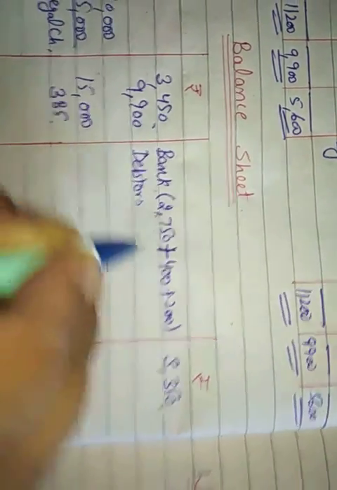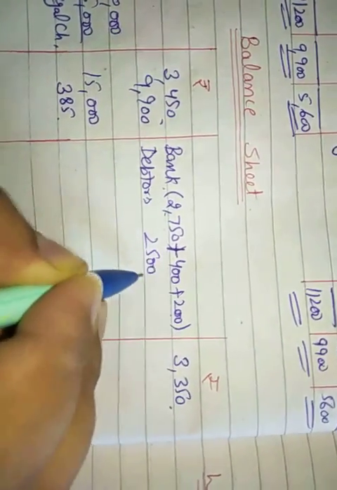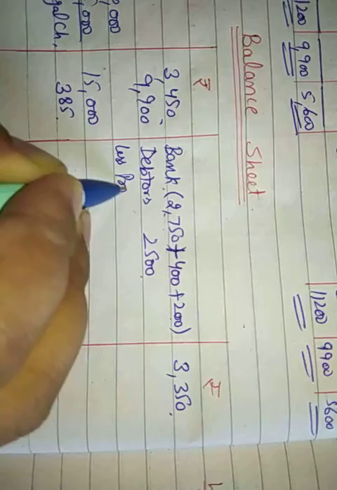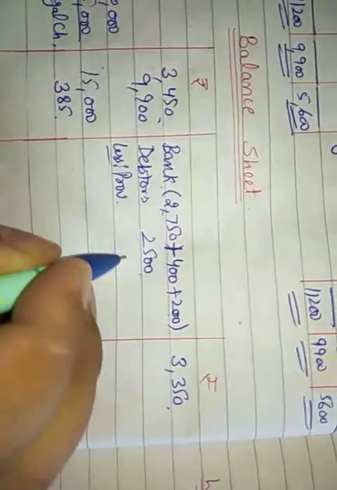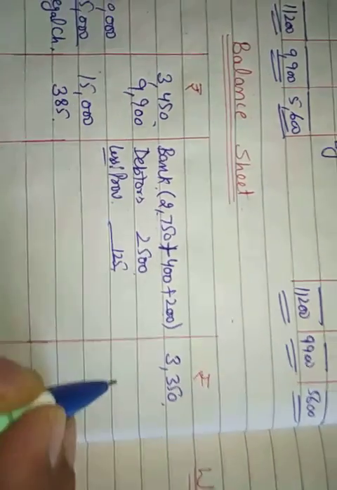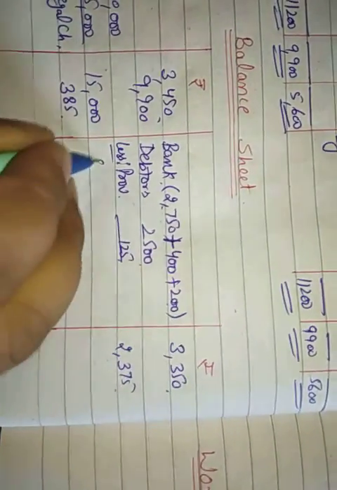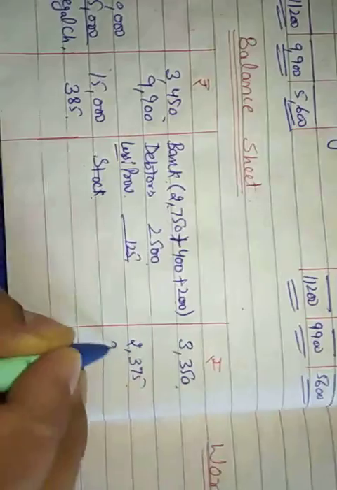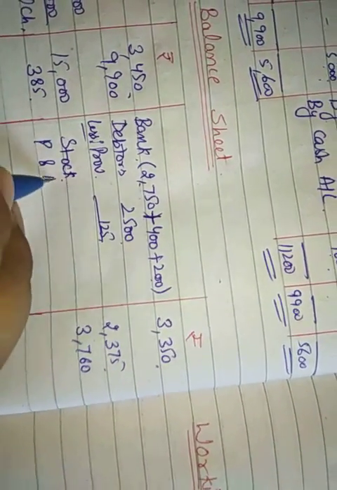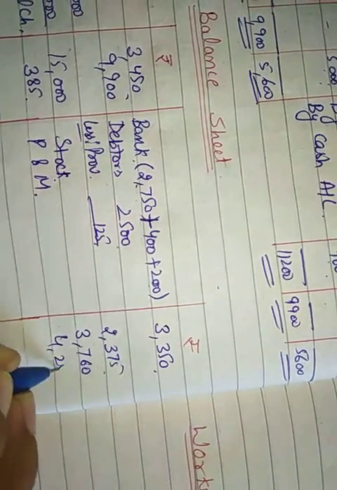Next is the debtors. The debtors earlier stood at 2,500 rupees, and now we have deducted the provision. Earlier the provision was 50 rupees. Now it's 125 because we have increased it by 75 rupees. So it will be 2,375. Next we come to stock. Stock we have already depreciated and the value will be 3,760. Plant and machinery stood at 4,250.